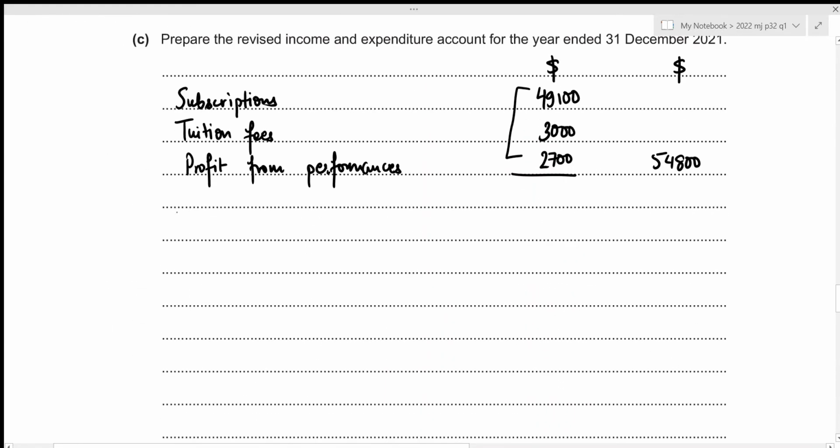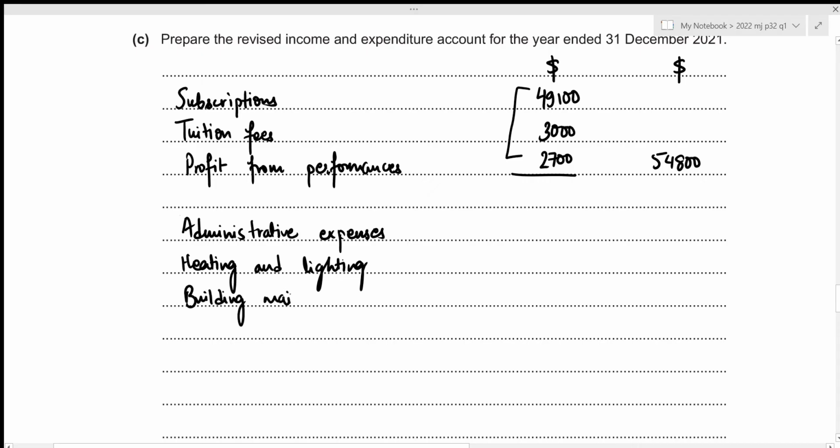We start with administrative expenses. We then have heating and lighting. Building maintenance. Depreciation for building.